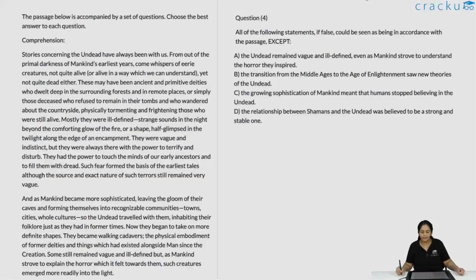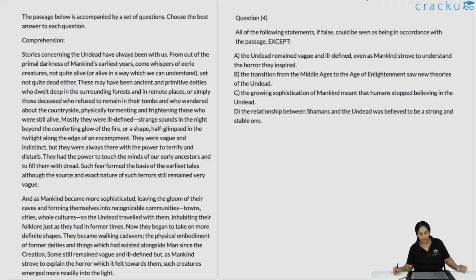All of the following statements, if false, could be seen as being in accordance with the passage except the undead remain. So essentially, because "if false" and "except" are both there, it's kind of confusing what the author is saying. So essentially, if this is false, then it is in accordance with the passage. So whatever the option is, I'm going to falsify it, and if it is as per the passage, then it is not the right answer. If one of the options, if false, is contradicting the passage, then that is our answer.